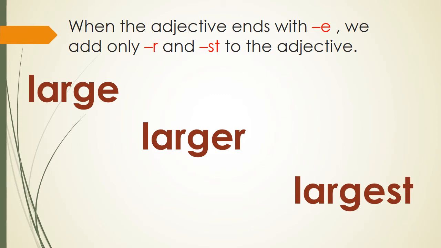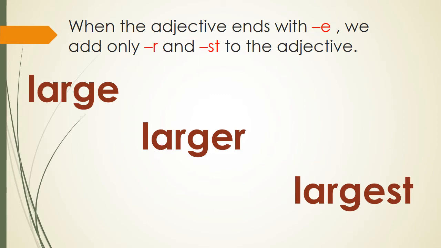So when you compare it with two things, it becomes larger, and instead of adding er, you just add r to it, because the word large already has e at the end.